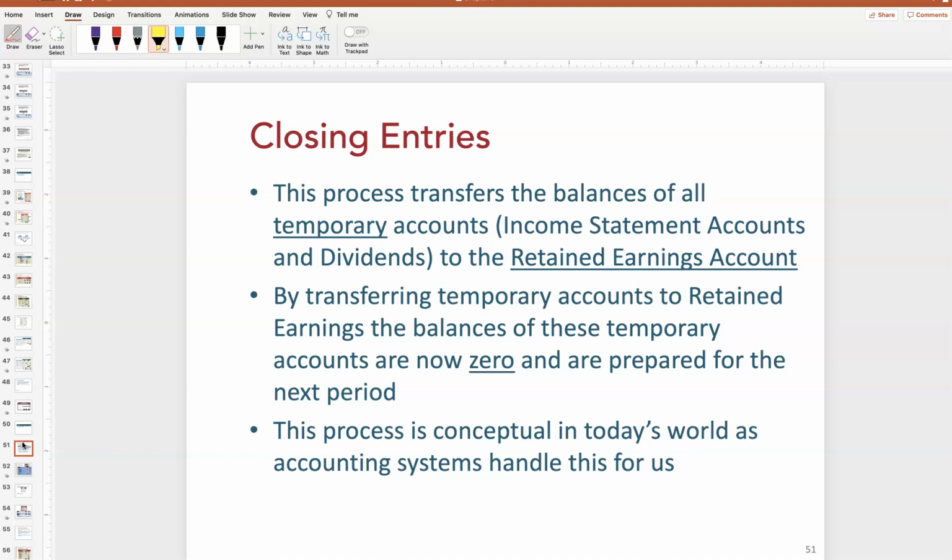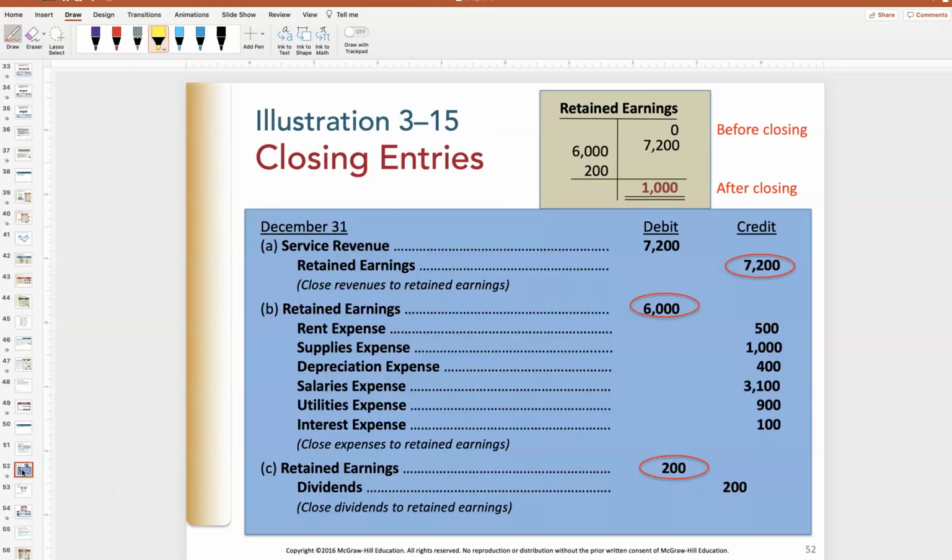So I need to take every single account that's on the income statement and make a journal entry to put it back to zero. Now, in the real world, the computers do this for us. We get through our financial statement process, we hit a button and say, reset for next year. But in this class, you'll actually make the journal entries yourself. And they're straightforward.